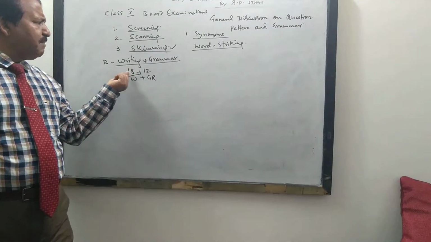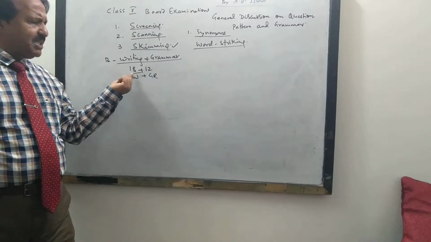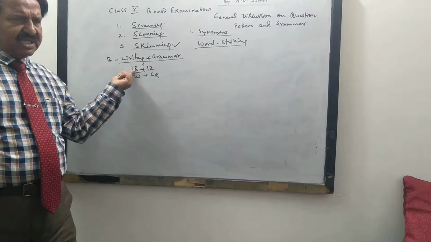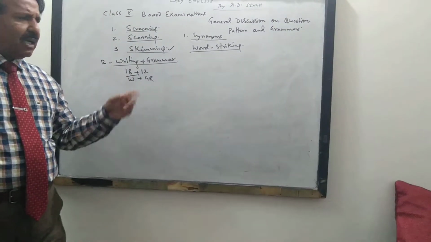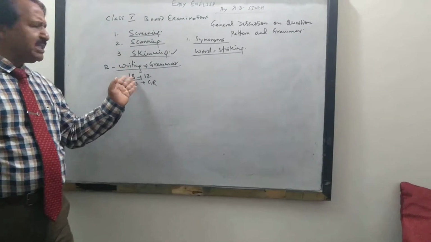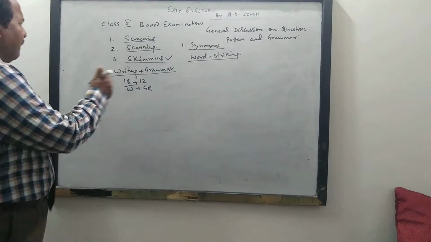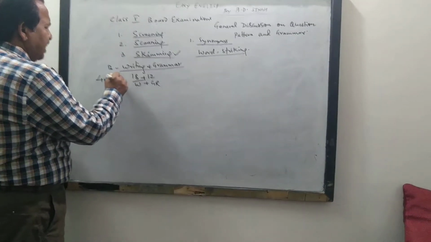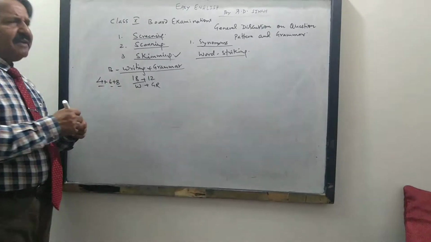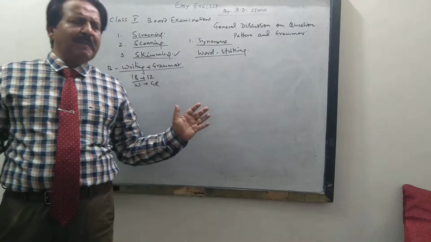The first question may sometimes be of 5 marks, and then one is 6, another one is 6, 5, 11 and then 7. But generally the division of marks is like that: 4 plus 6 plus 8. So maximum there will be 3 questions.